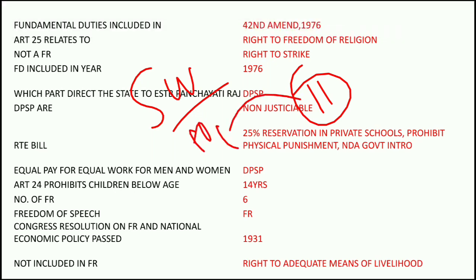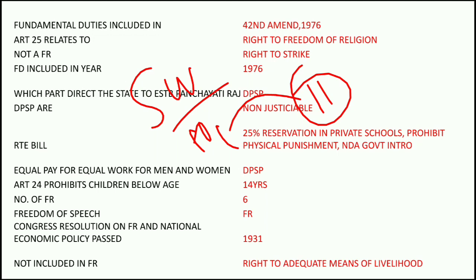Next question. Article 25 relates to the right to freedom of religion, that is freedom of conscience and free profession, practice and propagation of religion. Not a fundamental right. An option was given and it was asked which one is not a fundamental right. It is the right to strike.